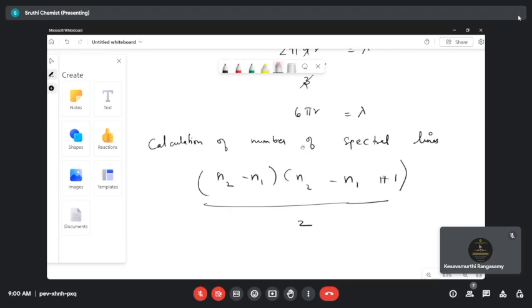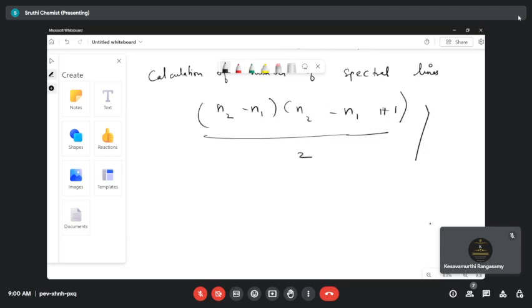So what do n1 and n2 denote? For any series, you can use this to find the number of spectral lines. n1 is your lower energy state and n2 is your higher energy state. If they ask for the number of spectral lines in the Balmer series, the values of n1 and n2 will be given in the question. Let's take the n1 value as 2 and the n2 value as 4.